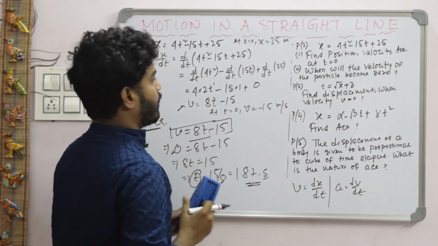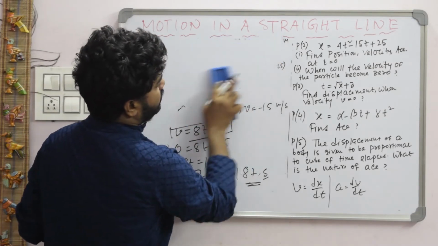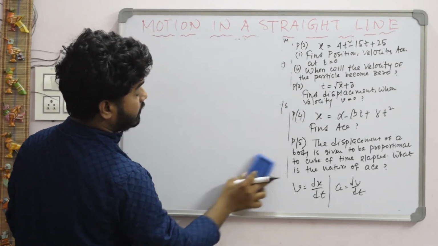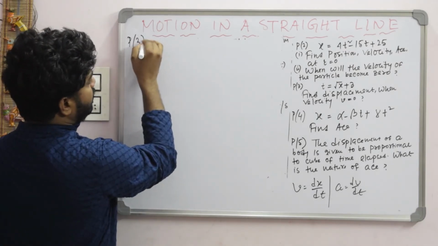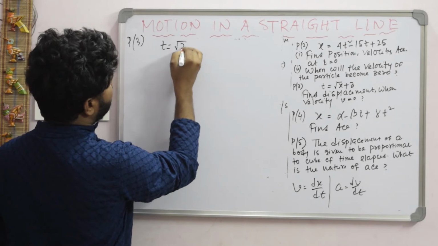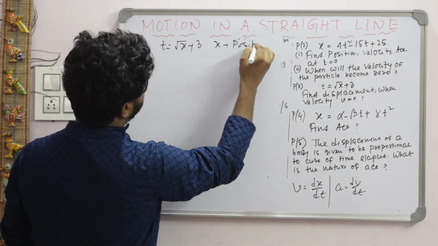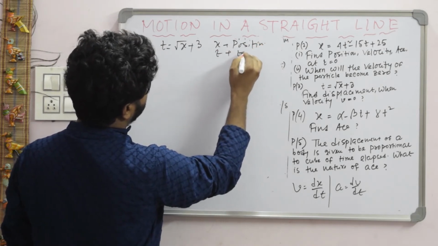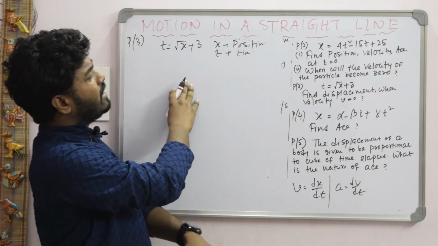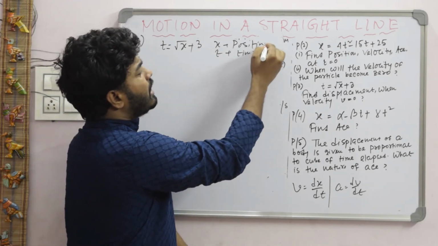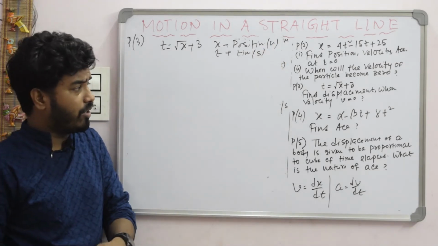Okay, now next problem, number 3. Just check what is given in problem number 3. This is an important problem. Problem number 3 gives a relation t is equal to root x plus 3. Here x represents position and t represents time. The relation is given between position and time, this one. t is in seconds and x is in meters, this one given according to your question.